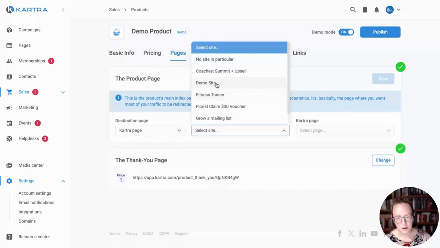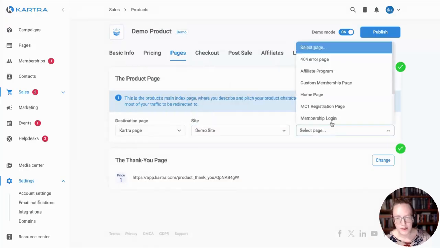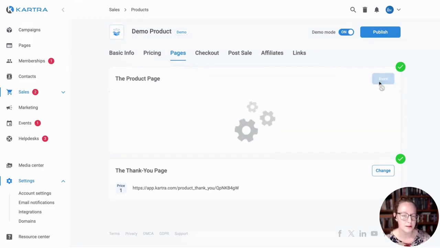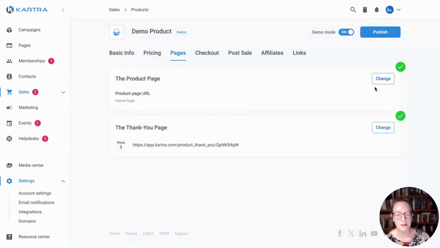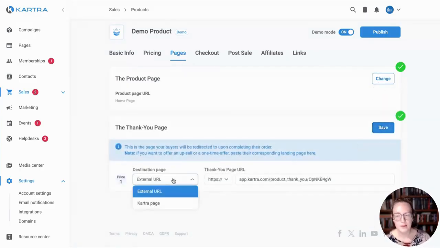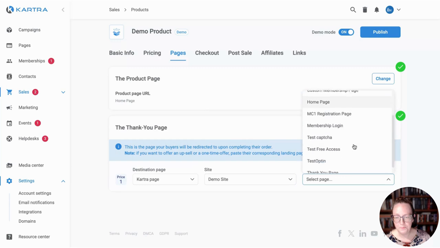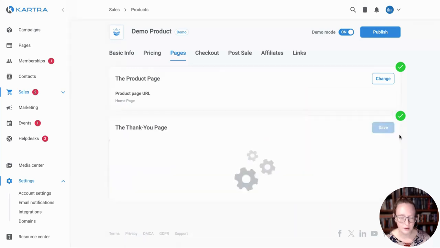So you're going to choose your Kartra page, go to whatever site that you have created, and then select the name of the page. So let's say my checkout is on my home page, then I would save that. Okay. So same thing with the thank you page. You're just going to open that up, come in here, select your pages, and away you go.